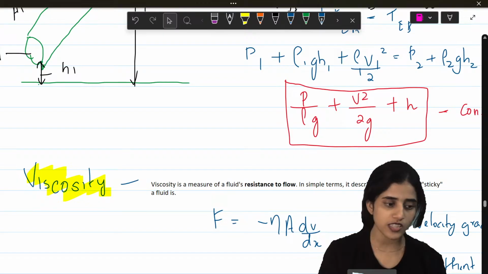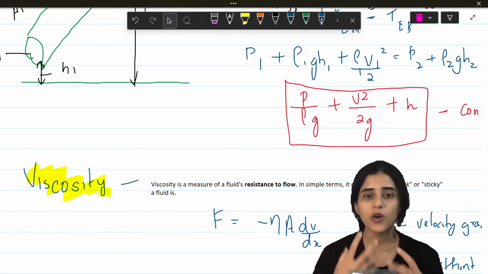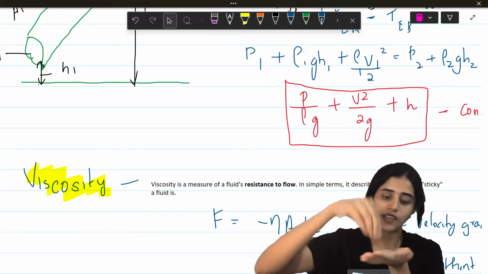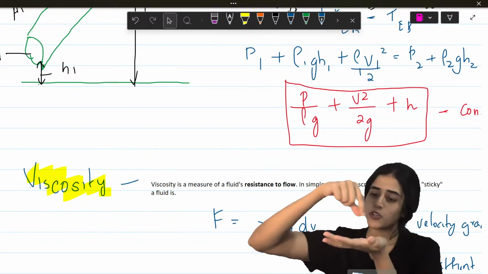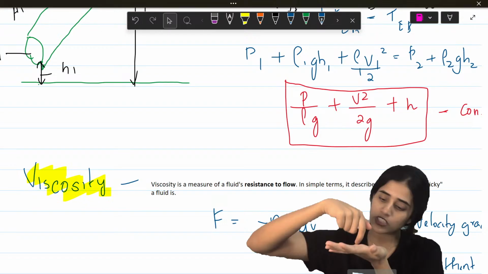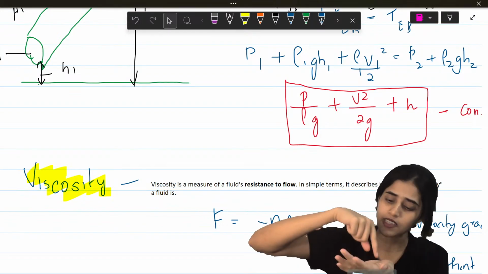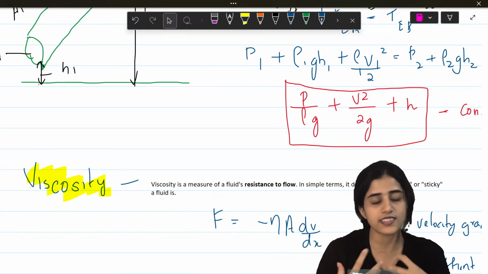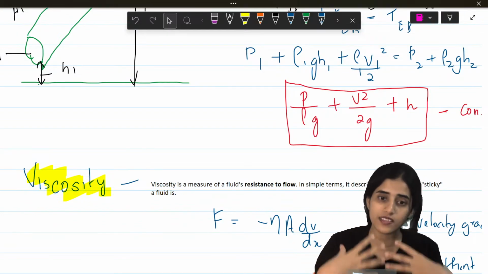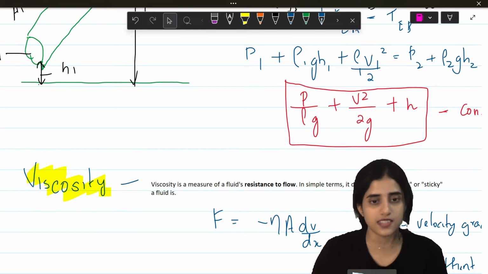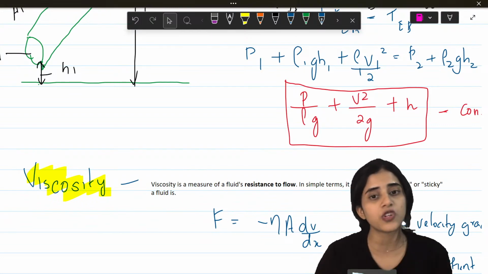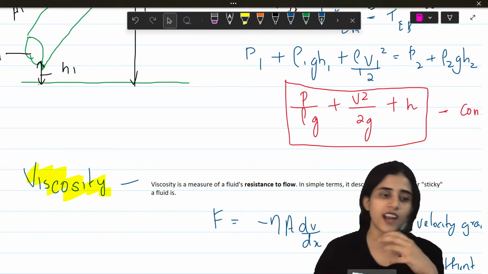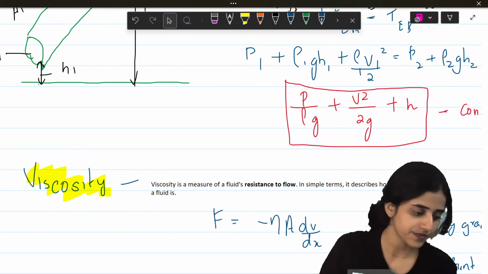Next thing is viscosity. Viscosity is a measure of how a fluid flows. For example, if you have honey and water, I put a drop of honey and a drop of water. Water will easily flow, but honey will stay the same. It will flow, but not as fast as water. So viscosity is basically that. It tells us how the flow of something is resisted. It also tells us how thick or how sticky a fluid is.